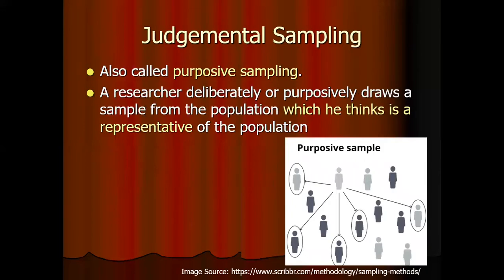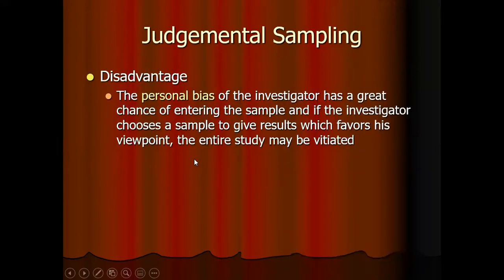This is another type of non-probability sampling method, also known as purposive sampling. Here the researcher deliberately or purposely draws a sample from the population which he thinks is representative of the population. So this is the investigator, and he is drawing a sample from the population using his judgment. The images have been taken from this very useful blog. This is the link for that. The disadvantage of judgmental sampling is the personal bias of the investigator.